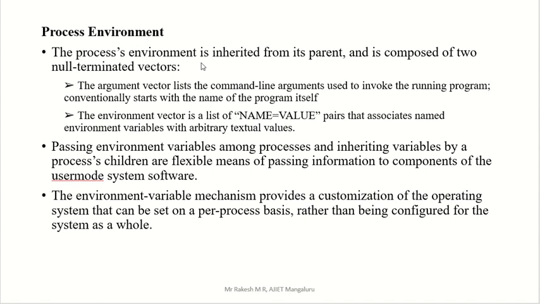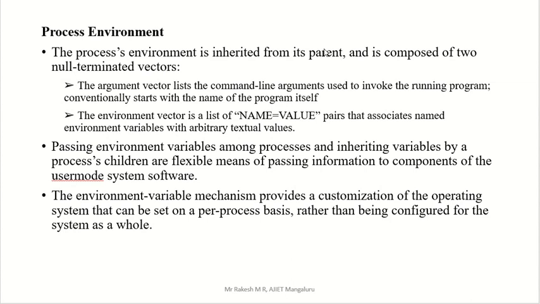The process environment is inherited from its parent and is composed of two null-terminated vectors. But what do we mean by environment? A process environment comes from the parent, a parent-to-child concept.